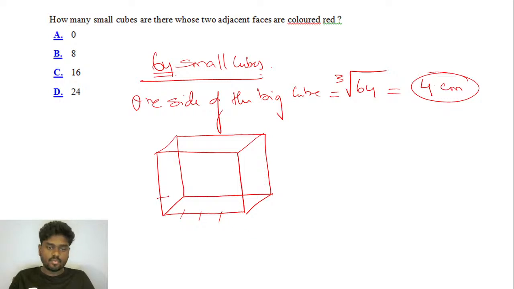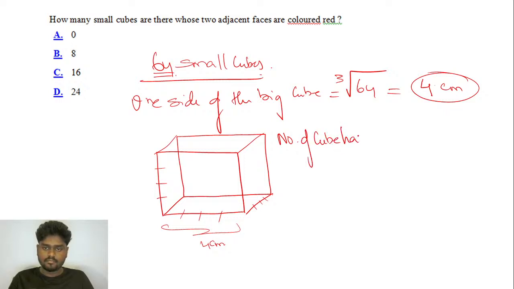In the same way, 1, 2, 3 and 4, and 1, 2, 3 and 4. So you'll have a total of 4 centimeter side for a cube, right? And if that is the case, if you want to find the number of cubes having two adjacent faces colored,